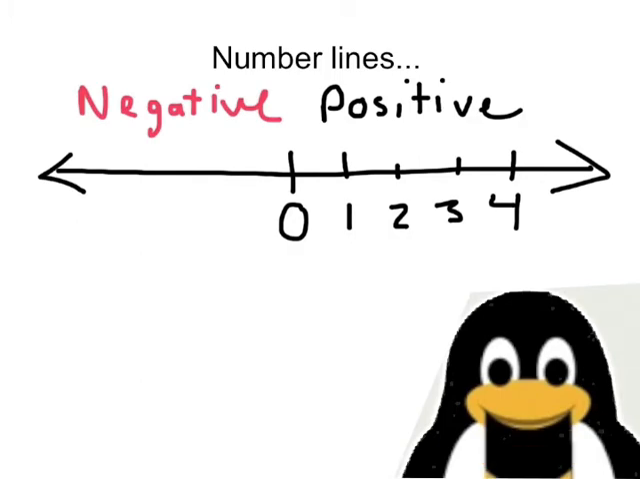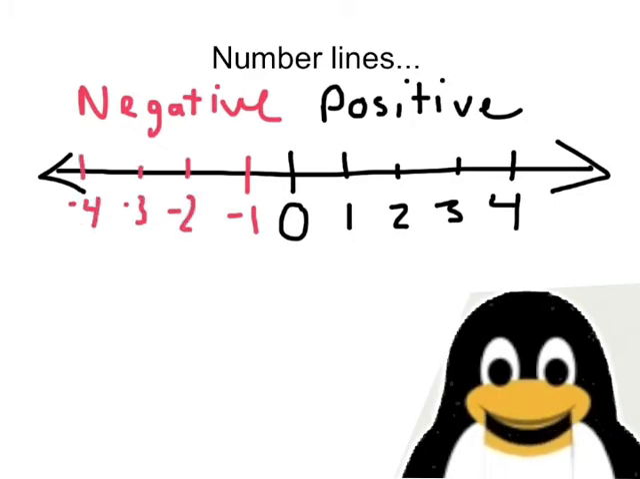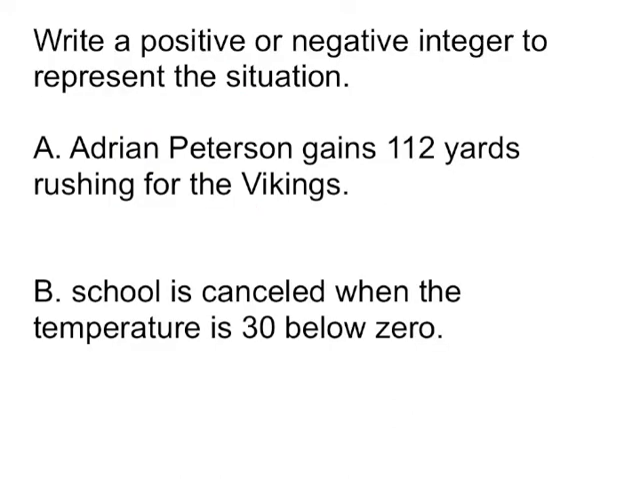And make sure that you go opposite. So the opposite of 1 is -1. Then we got -2, -3, -4, and so on forever. Alright, let's try out some problems. Write a positive or negative integer to represent the situation.